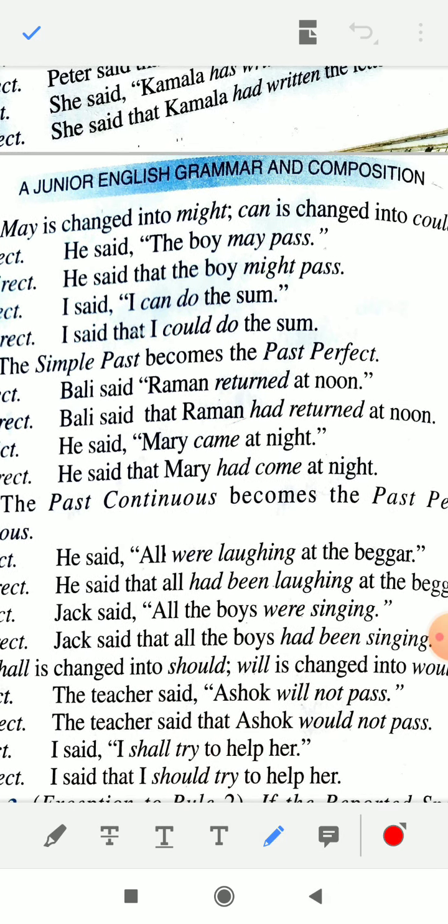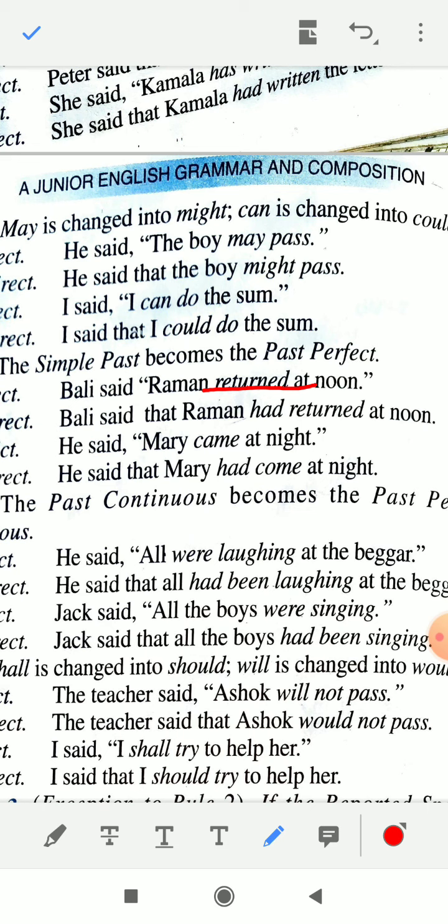Okay, here in the question, returned is given in the second form. It means it is given in the simple past tense, and when you change it into indirect speech, then Bali said, inverted commas removed, that Raman had returned. The rule of past perfect is had plus third form of verb, so had returned at noon.